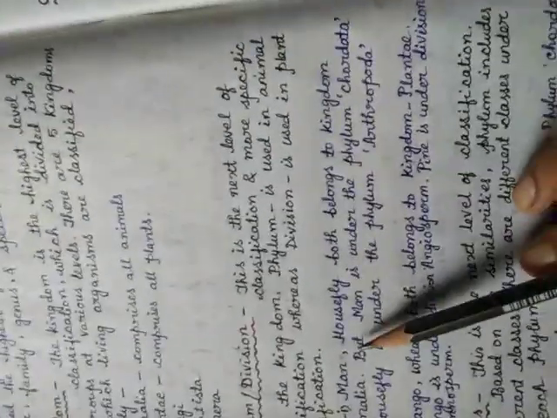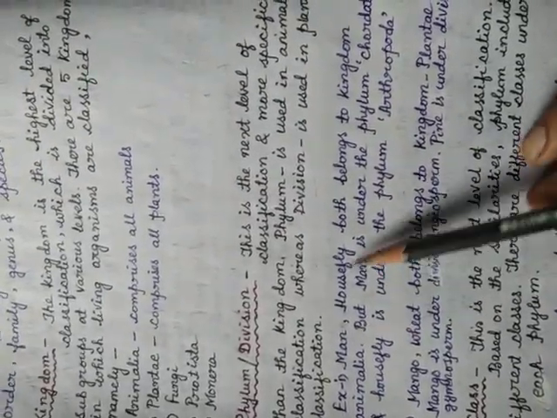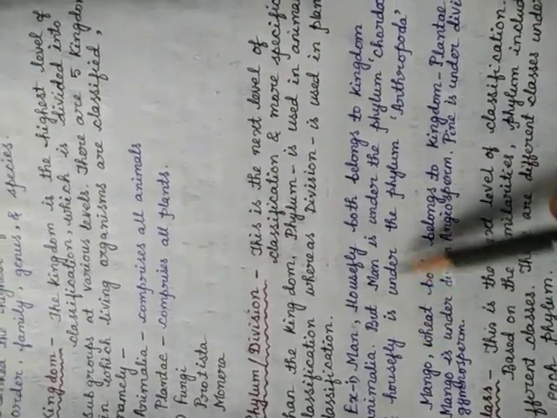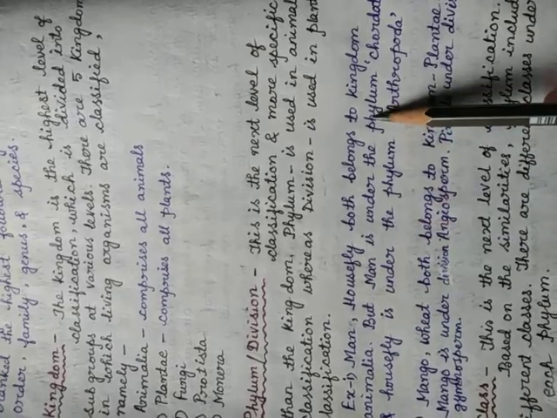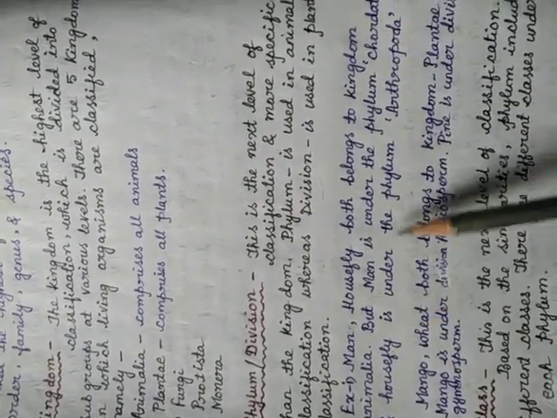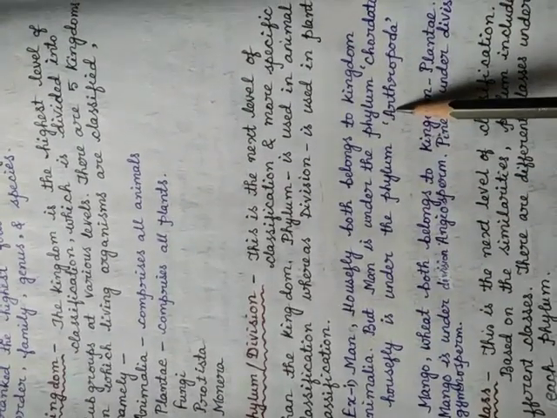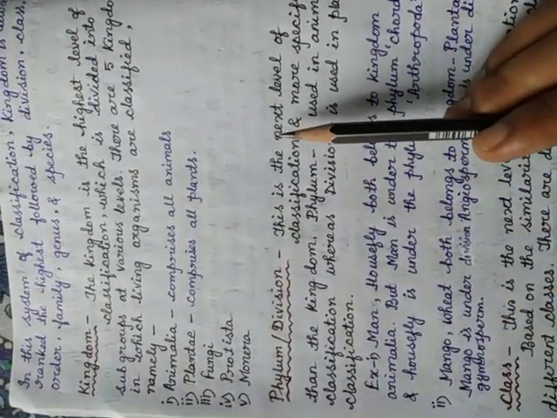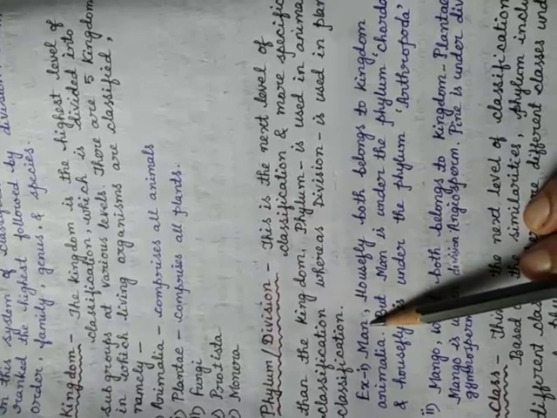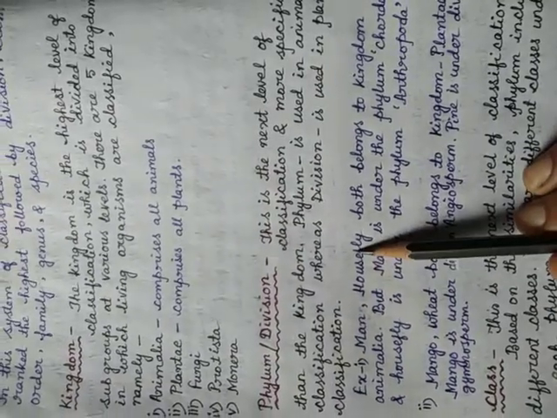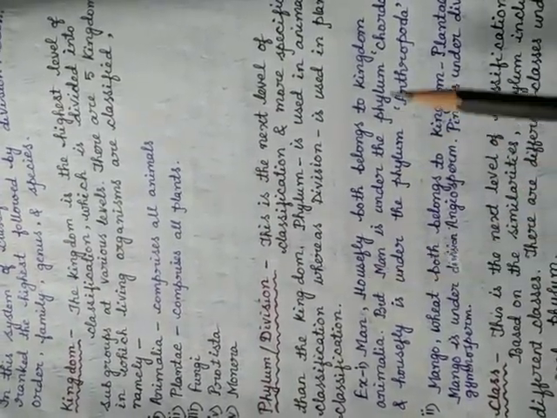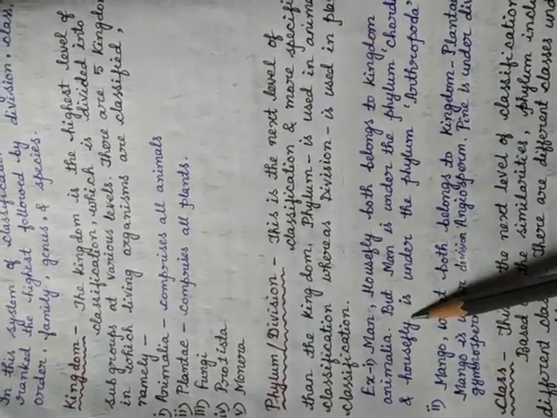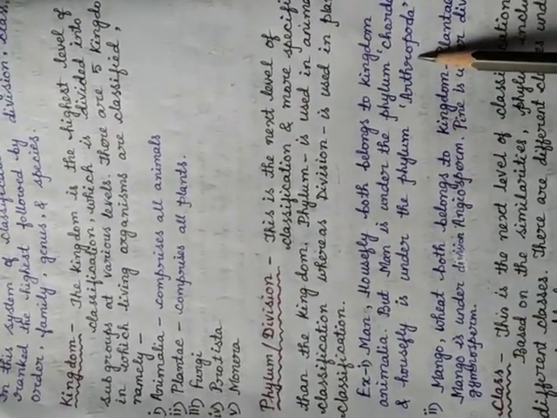Example, here it is written as man and housefly, both belong to kingdom Animalia because both are animals. But man is under the phylum Chordata, whereas housefly is under the phylum Arthropoda. It means that the Animalia kingdom includes many phyla.